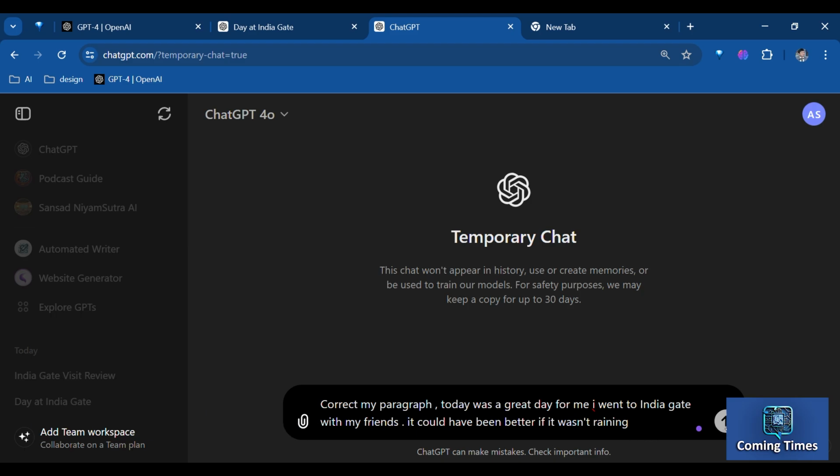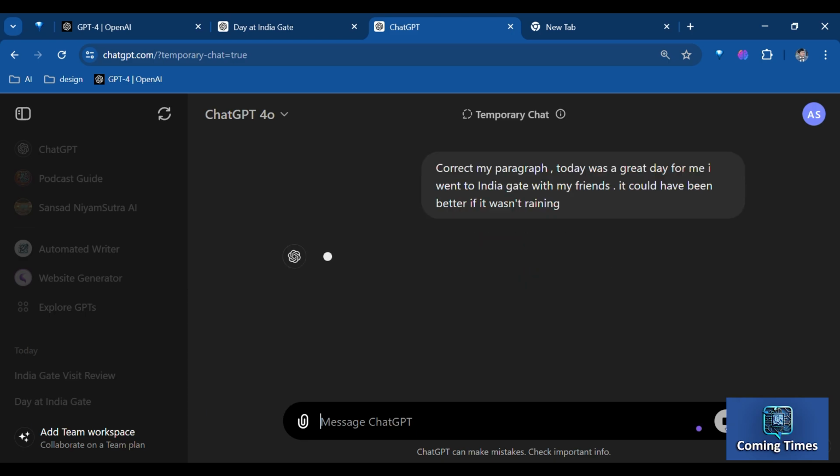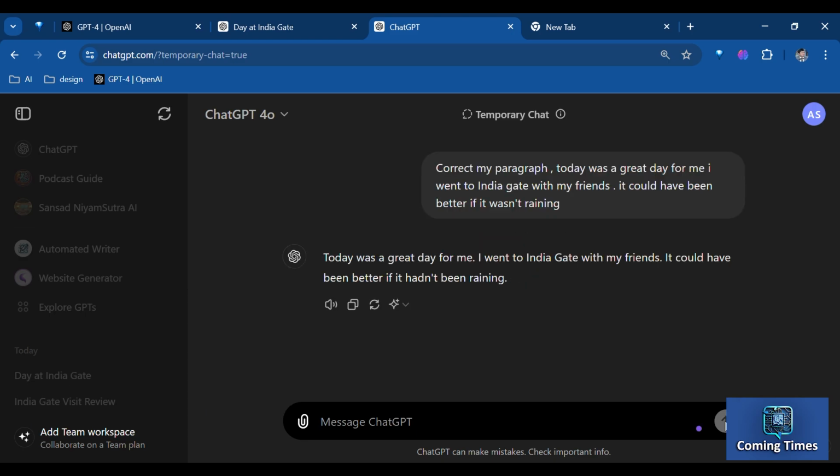So for this reason, he wants to query the ChatGPT model by prompting, which says, "Correct my paragraph. I went to India Gate with my friends. It could have been better if it wasn't raining," with the expectation that it will be corrected by the AI model grammatically and for typos, and then hit the arrow key or press enter.